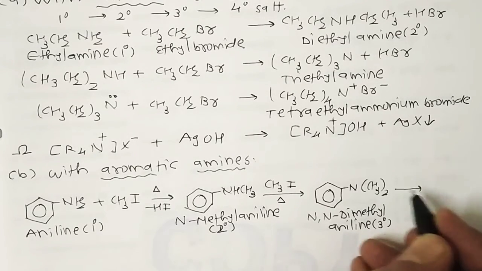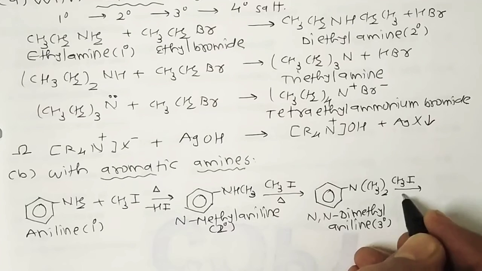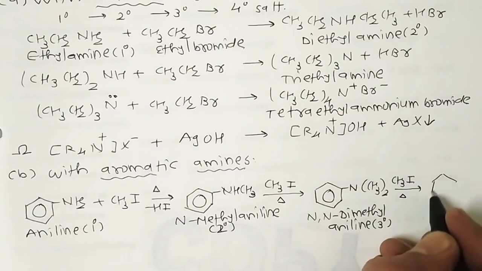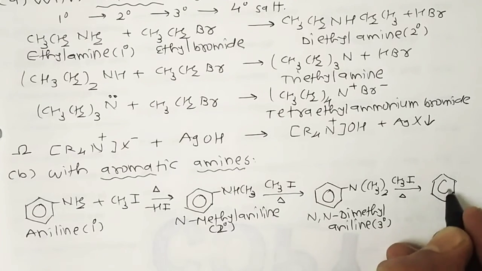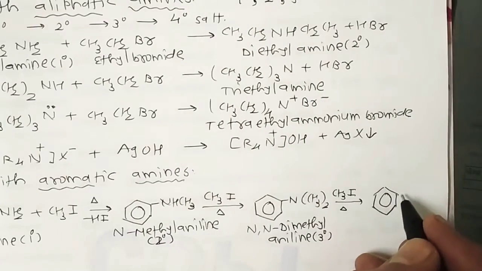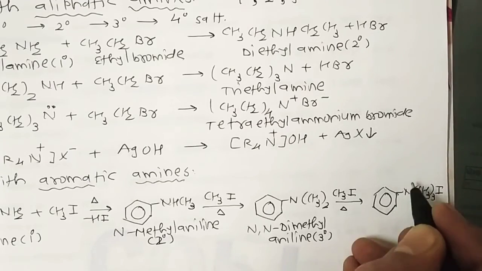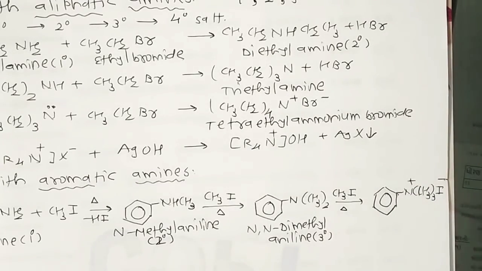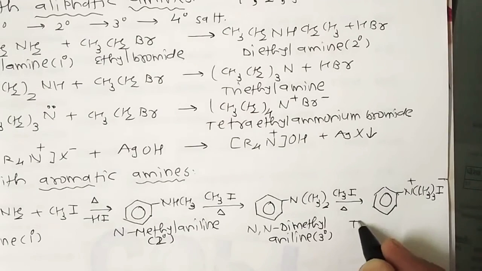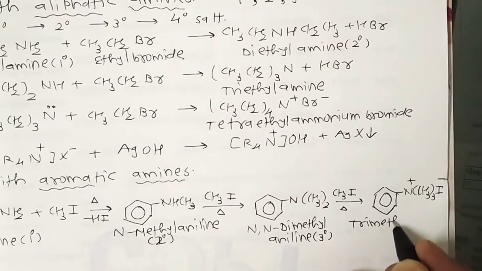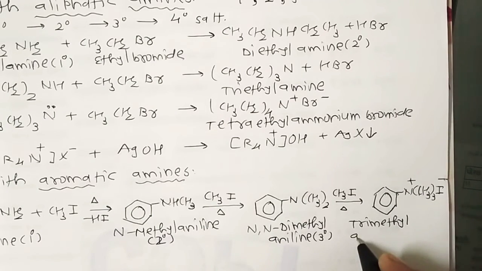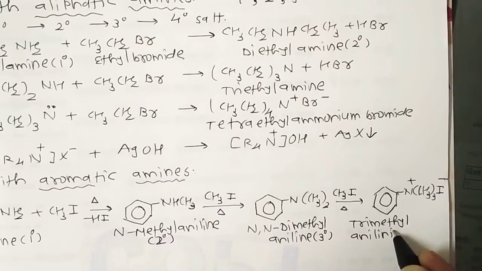And further reacting with methyl iodide, it's converted into a quaternary salt, which can be written like that: N(CH3) thrice, I minus. So the name of this compound is trimethyl anilinium iodide.